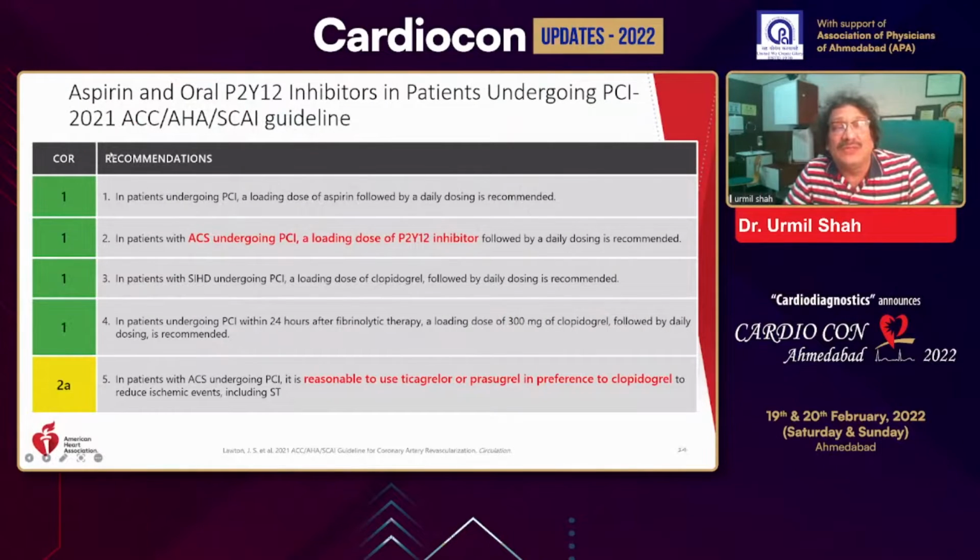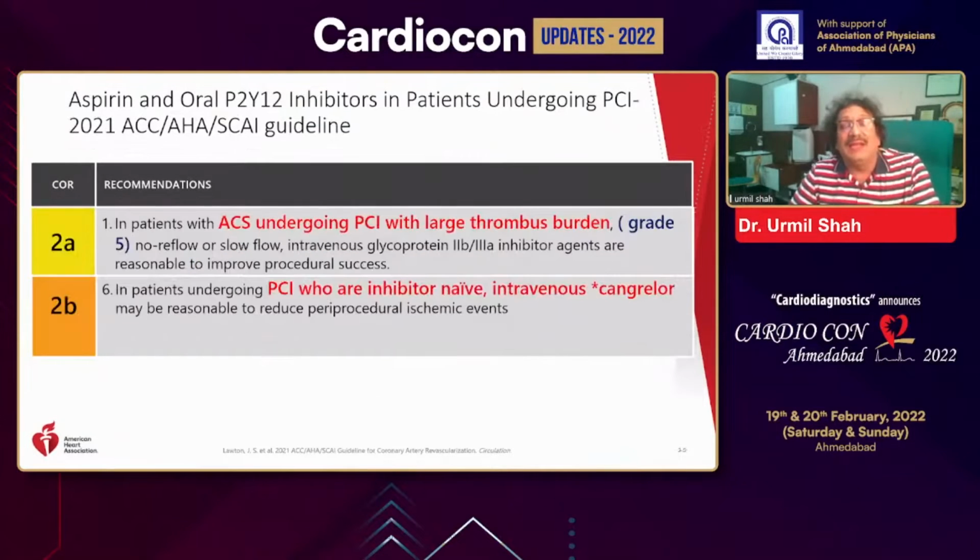The 2021 guideline clearly mentions that a loading dose of a P2Y12 inhibitor has to be given, and it is reasonable to use ticagrelor or prasugrel in preference to clopidogrel because we know they are very fast acting and very effective. Now in the 2021 guideline, whenever there is an angiographic MI with large thrombus, as you can see in our patient, a grade 5 thrombus, or we are expecting no-reflow, it is a class 2 indication to use a GP2B inhibitor. If the patient has not taken ticagrelor, then IV cangrelor can definitely be used, and even then it is a class 2 indication in the recent 2021 guideline.